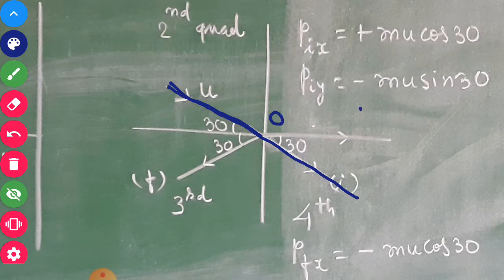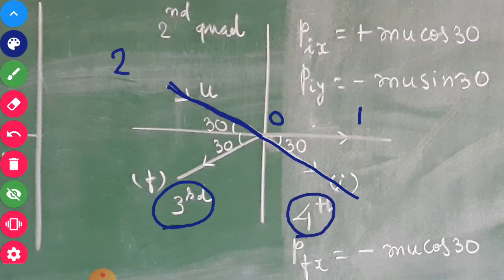This is the first quadrant, this is the second quadrant, third quadrant, and this is the fourth quadrant. The direction of motion is towards the fourth quadrant. If the angle here is 30, then this angle will also be 30, as they are vertically opposite.